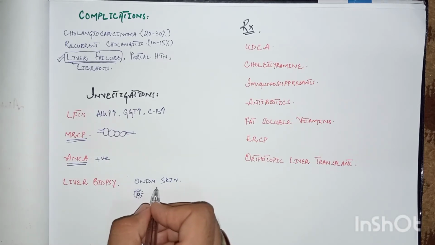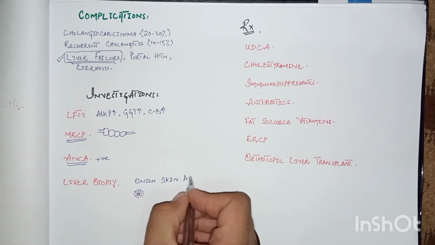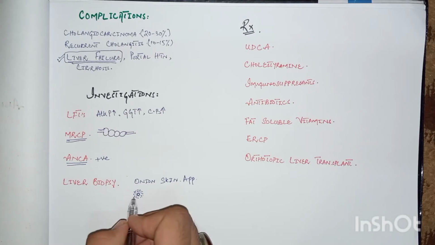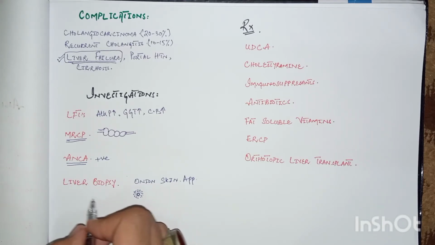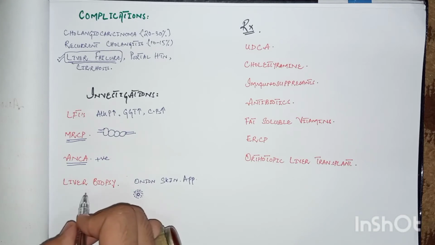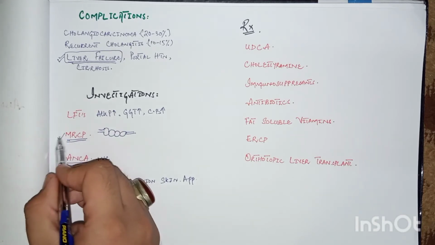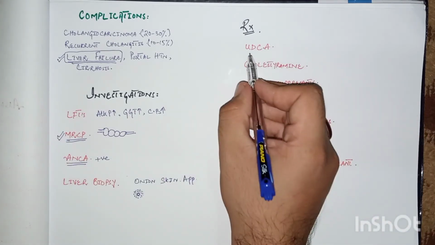So this is onion skin fibrosis around the bile duct, as well as periportal edema. The edema surrounds the portal triad. So these are the findings in the liver biopsy. But remember, the gold standard or the key investigation is this MRCP. Now come to its management.